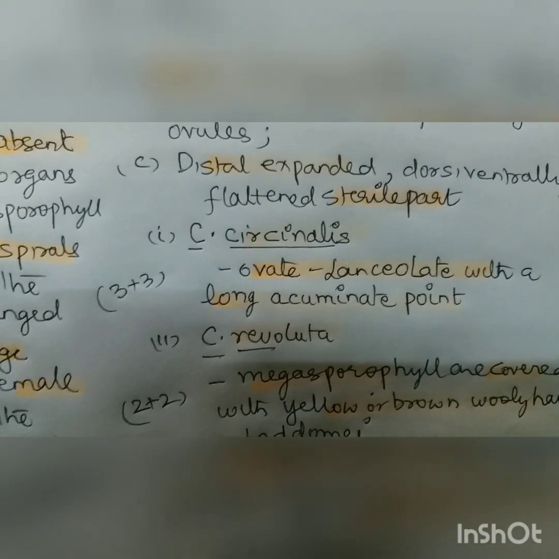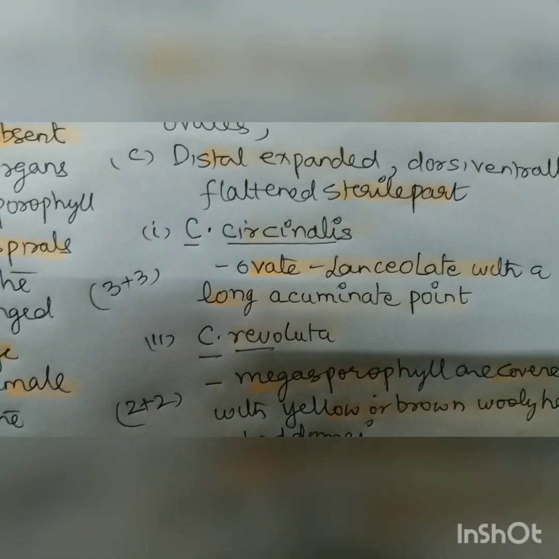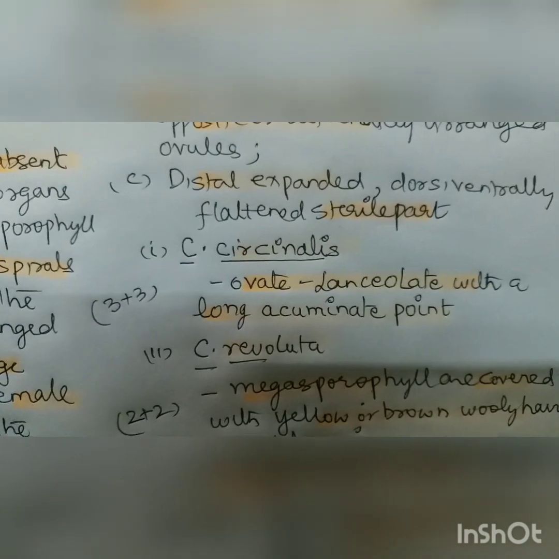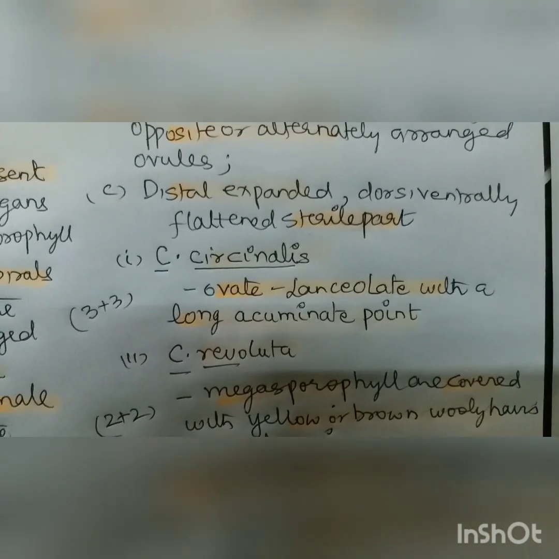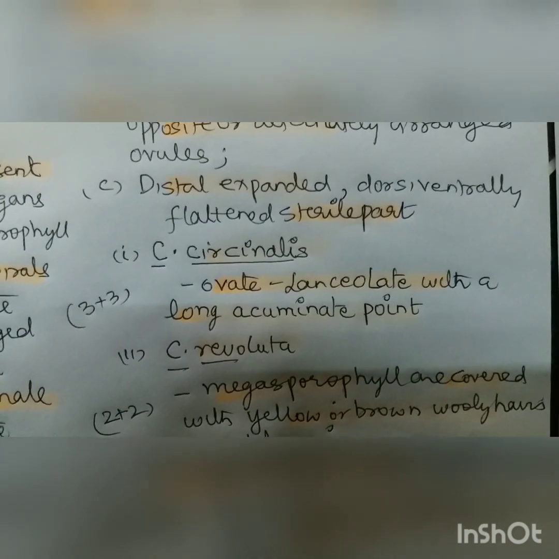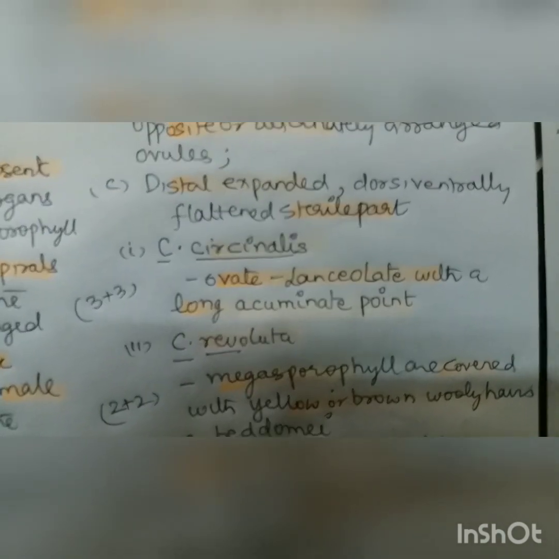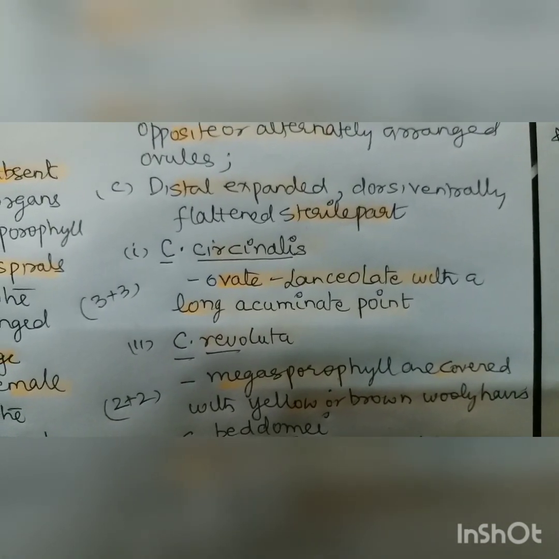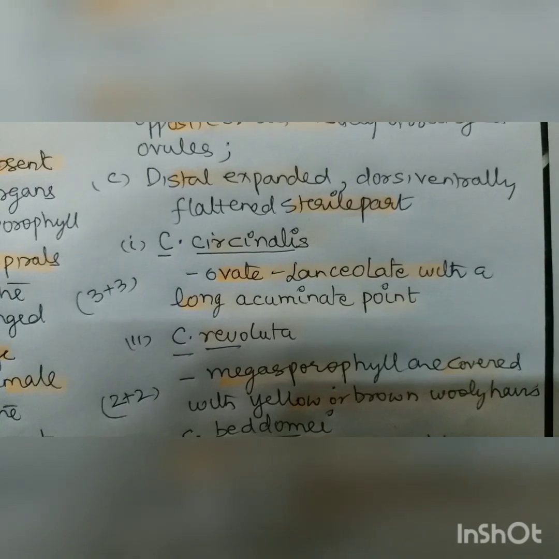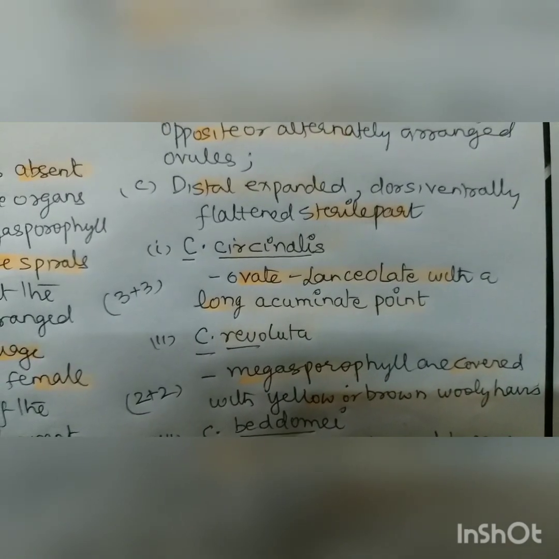Right? First we will do the Cycas circinalis, and these megasporophylls vary in the shapes of their sterile part and the ovules. Here the shape of that sterile part is ovate to lanceolate with long acuminate point.